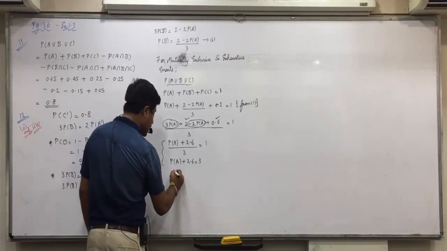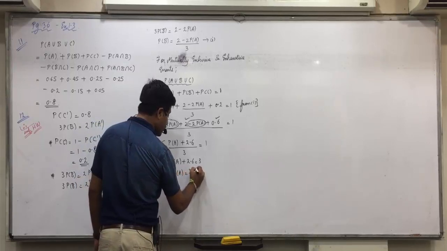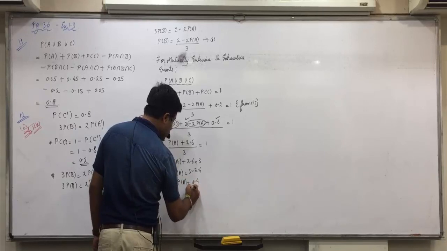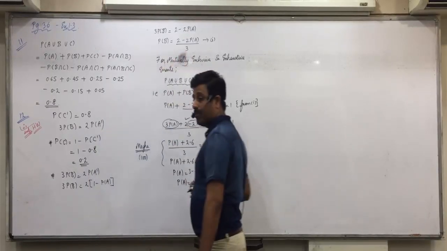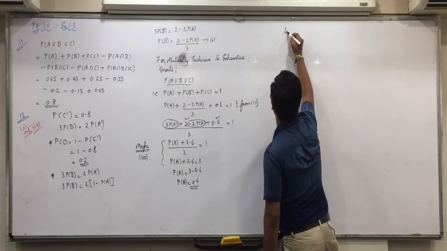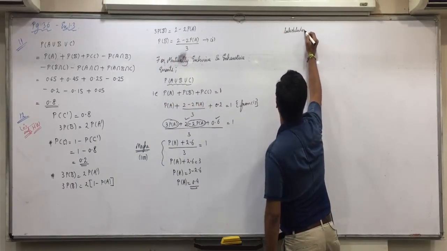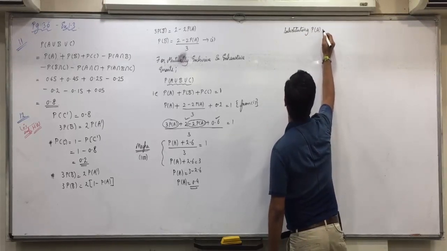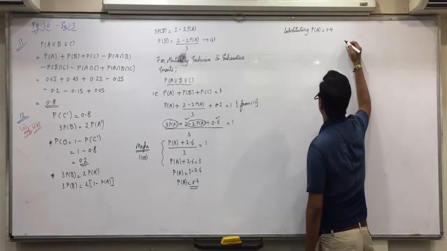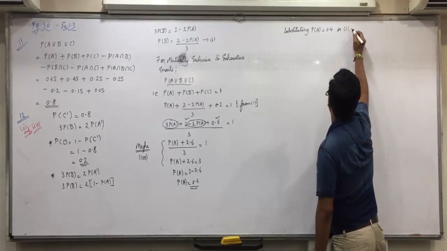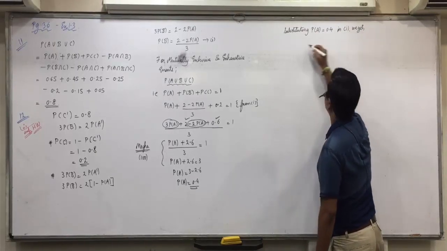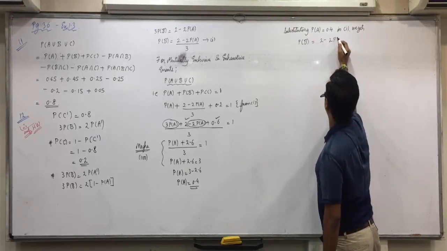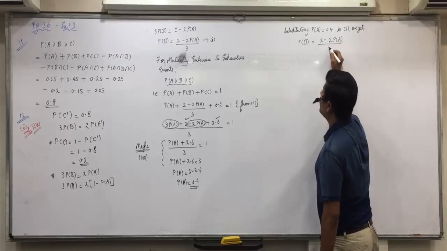So now 2.6 on the right side will get subtracted. So PA is equal to 0.4. Now we will substitute that in the first equation and find the value of PB. So substituting PA equals 0.4 in 1, we get PB equals 2 minus 2 PA upon 3.